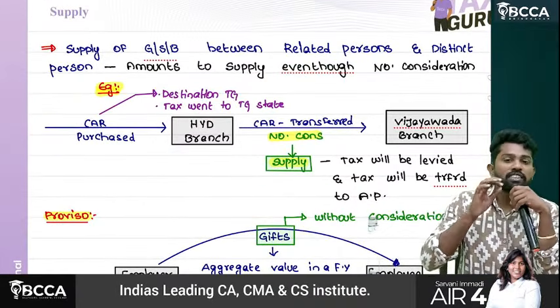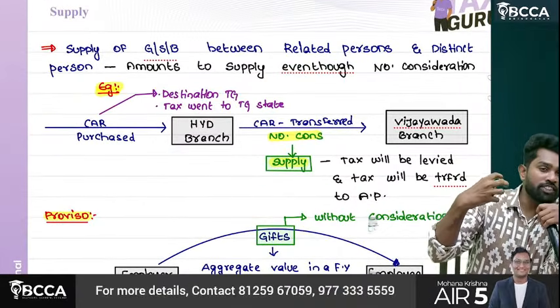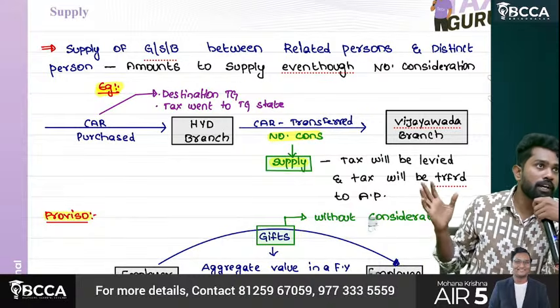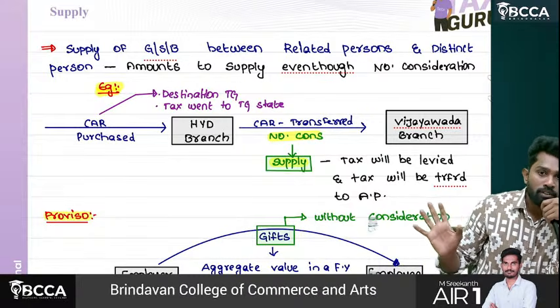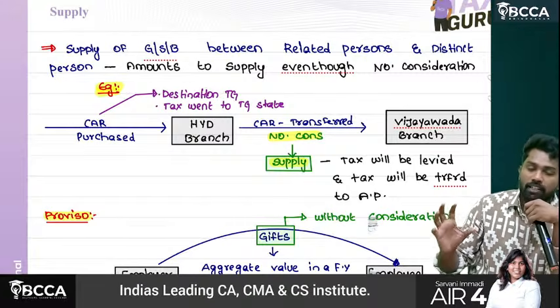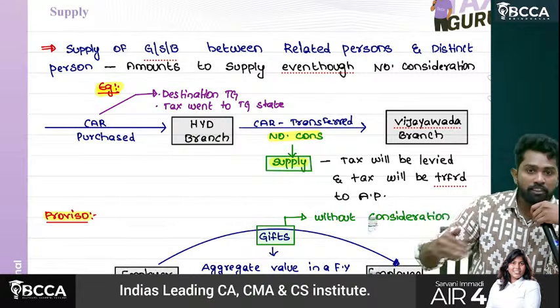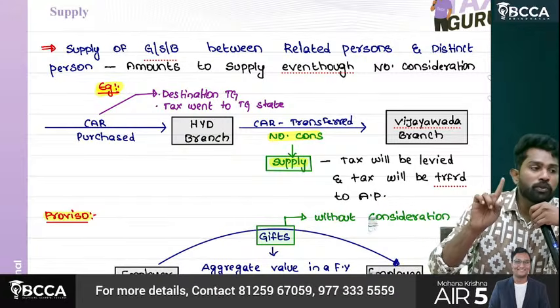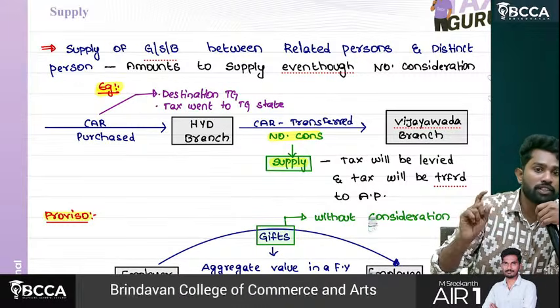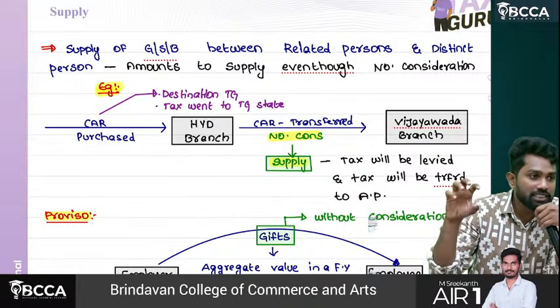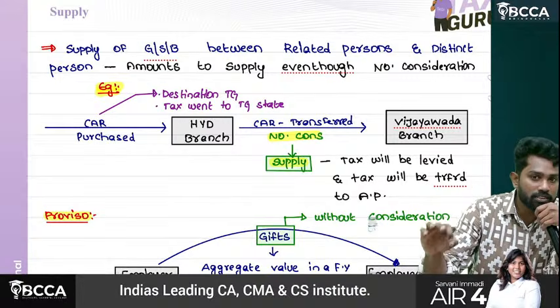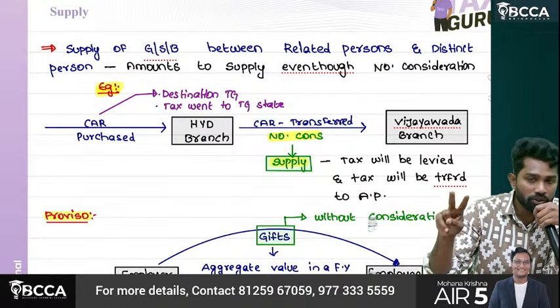Sir, we are in Schedule 1. This clarification takes so much time and takes us a little outside the context, outside Schedule 1, but again we'll come back to Schedule 1. Schedule 1, paragraph 2, sub-clause 1, clause C is about what? Transactions which are to be treated as supply even though there is no consideration.